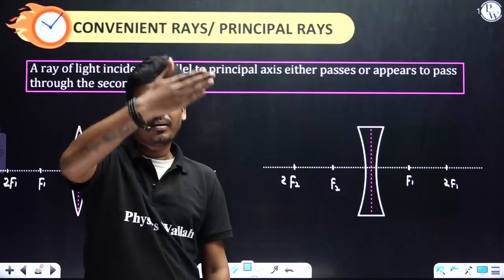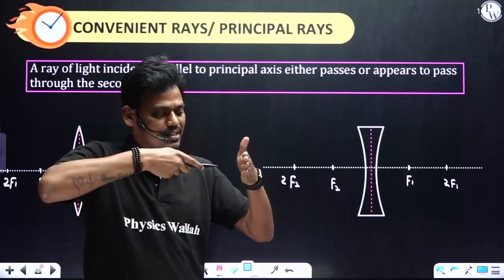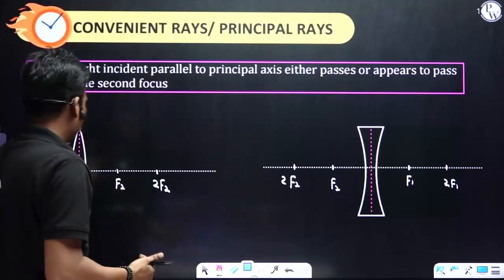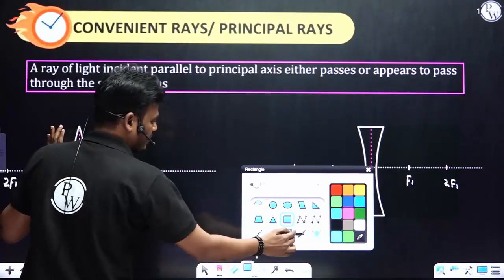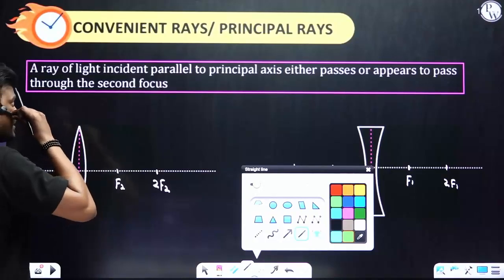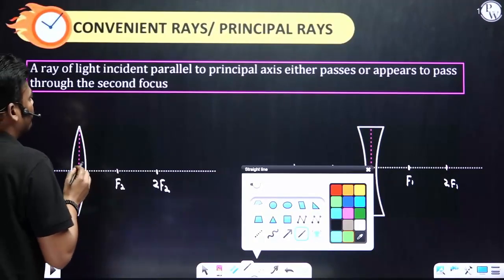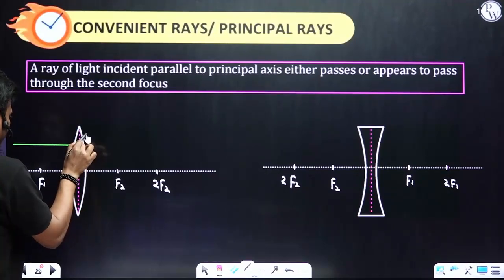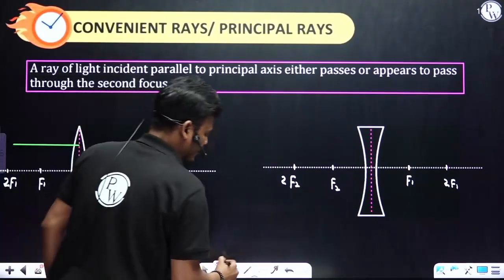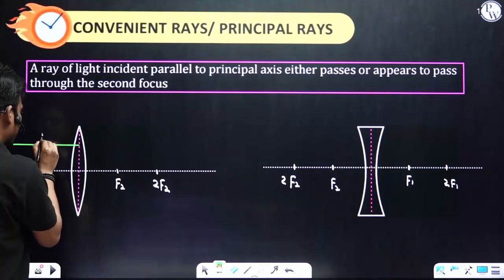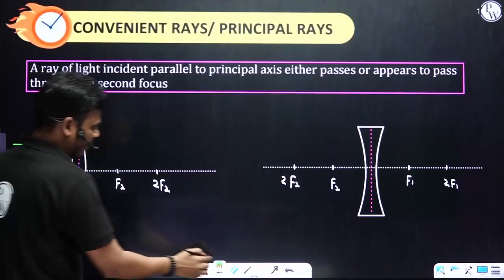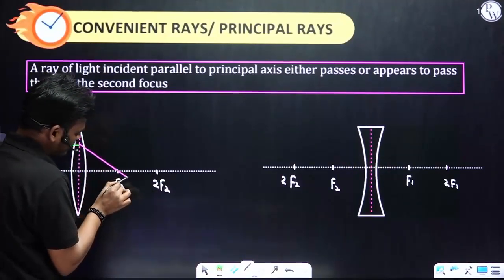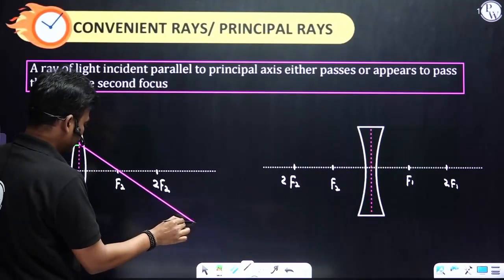Means out. For example, if I consider this is the lens, this is the first surface and this is the second surface. Now, see, if an incident ray passes parallel to the principal axis, this is the incident ray, and it passes through the second focus. Second focus means this one. Okay, this is the second focus.